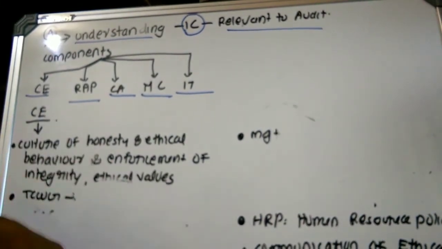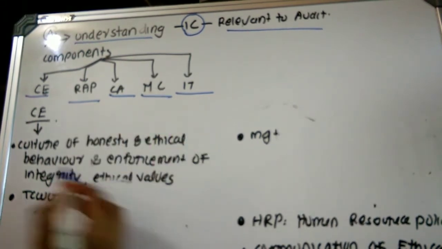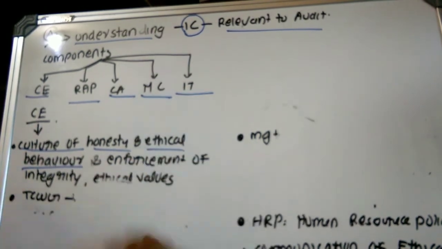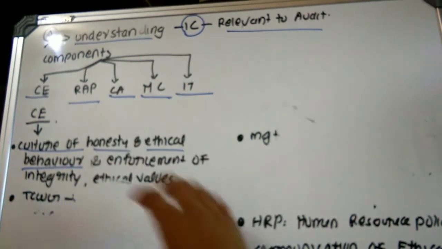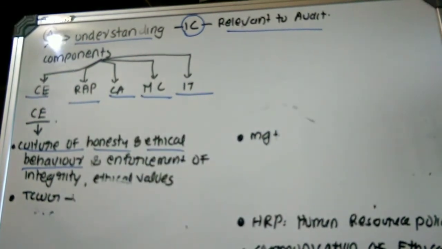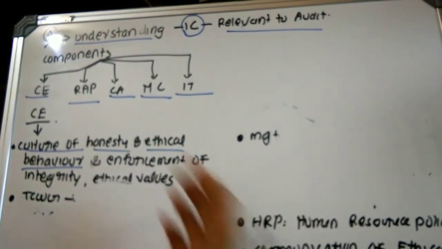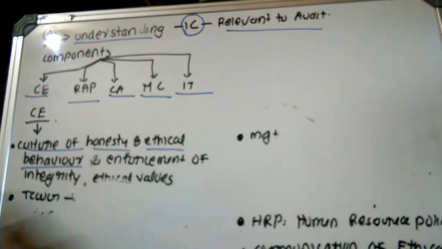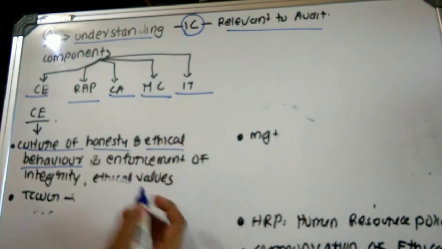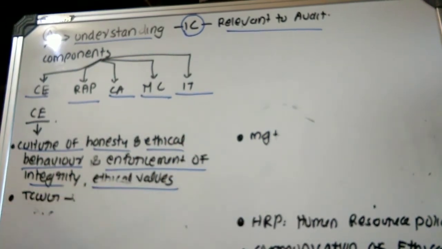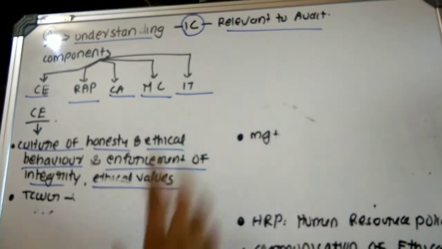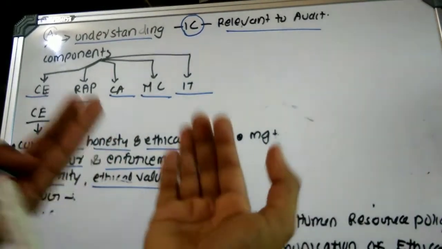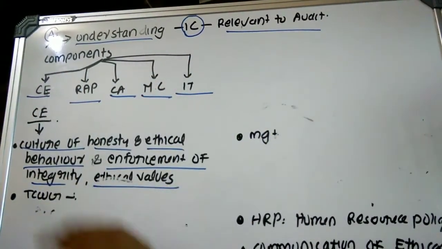Control environment means the auditor should determine whether there exists a culture of honesty and ethical behavior. That is, whether the management or the TCWG has communicated to everyone, be it operational level employees or middle level management, the ethical values, and whether there exists honesty and ethical behavior, plus whether the management of the organization is enforcing the integrity and ethical values. So the auditor should examine whether there exists an atmosphere or a culture of honesty and ethical behavior, and whether they enforce the ethical policies and integrity.